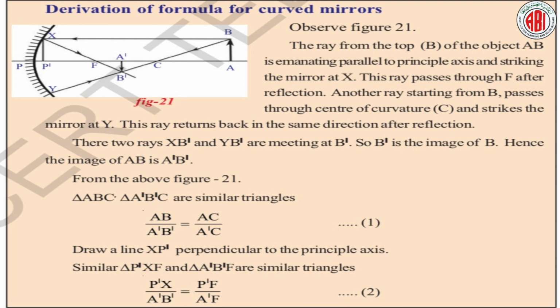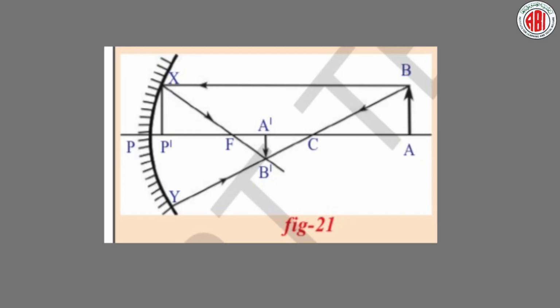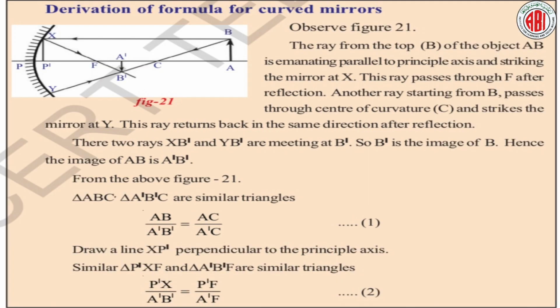Okay, observe figure 21. The rays from the top B of the object AB, we are placing one object, you can see on the diagram, is emitted parallel to the principal axis and is striking the mirror at X. This ray passes through F after reflection. Another ray starting from B passes through center of curvature C and strikes the mirror at Y. The ray returns back in the same direction after reflection.